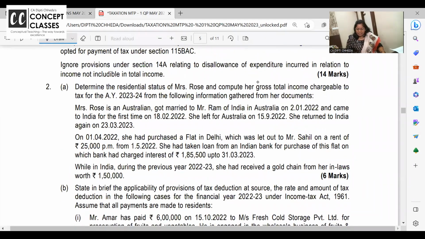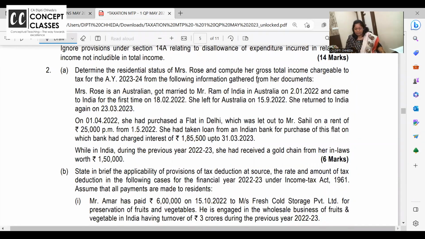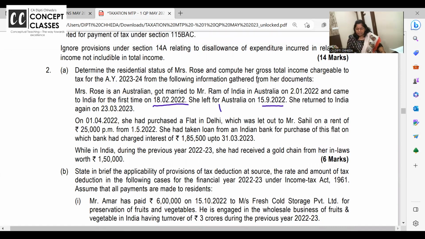Determine the residential status of Mrs. Rose. Rose is an Australian and got married to Ram of India and came to India in February 22. She left Australia on 15/9/2022. She left for Australia. So this year from 1st April 2022 to 15/9, she is in India. Again, she returned on 29th March. You know, continuous 182 days is not necessary. So April to September and then March to 31st, she is in India.